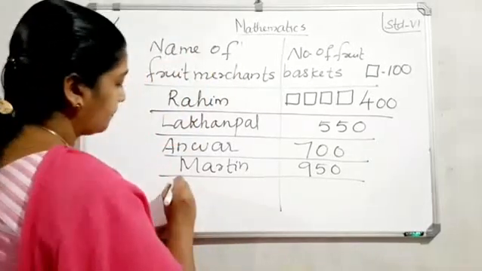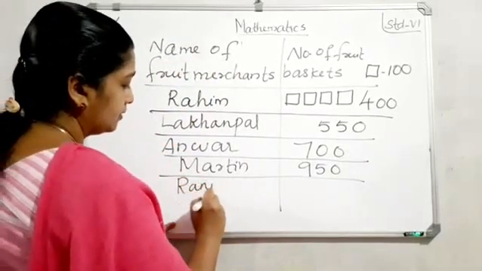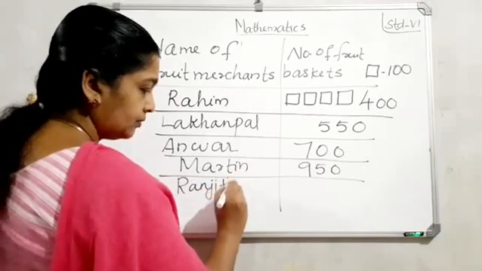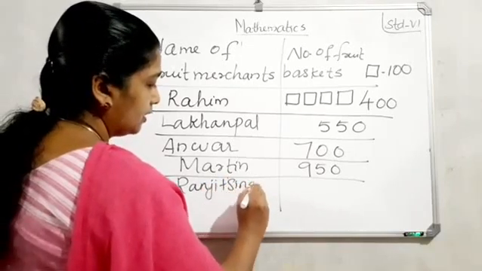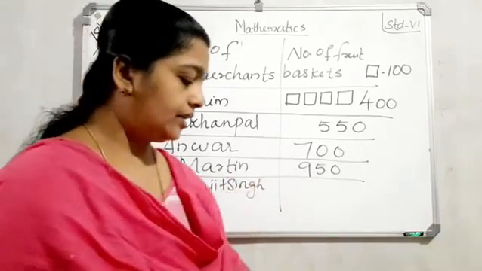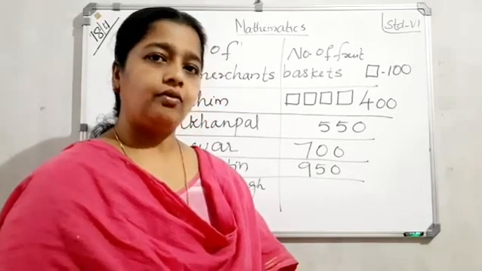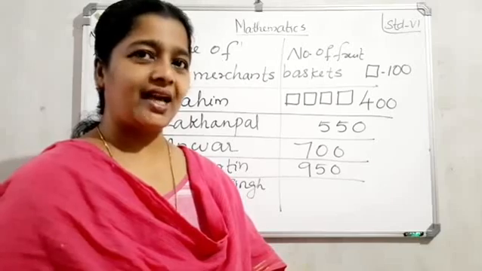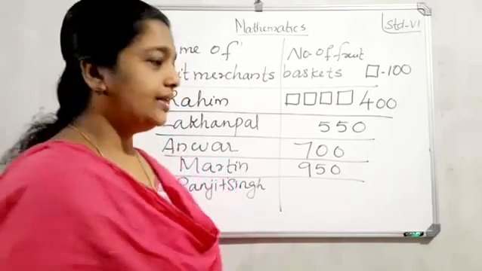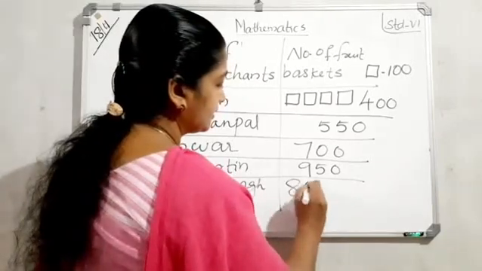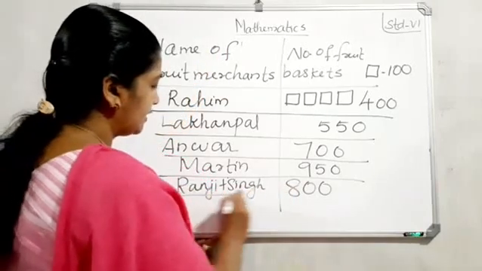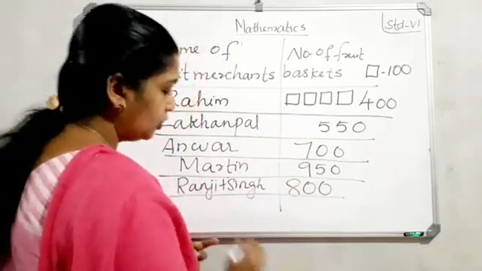Next who? Ranjit Singh. We have, say the answer, 1, 2, 3, 4, 5, 6, 7, 8 full fruit baskets. So say the answer: 8 into 100 equals 800. Next, the last one, Joseph.